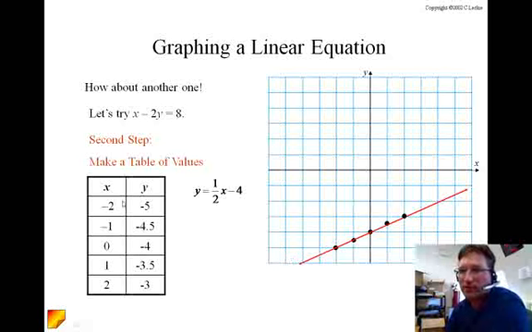If you notice a pattern, 3 of these points are nice points because there's no decimals or fractions involved. I would have noticed, and you would have noticed this as well as you're doing it, I would have skipped the odd numbers. And I would have used a negative 2, a 0, a positive 2, a positive 4, a positive 6 as my x values. And that way I'd only be working with integer numbers. So there'd be no decimals or fractions involved.